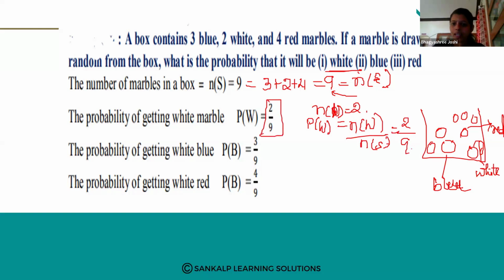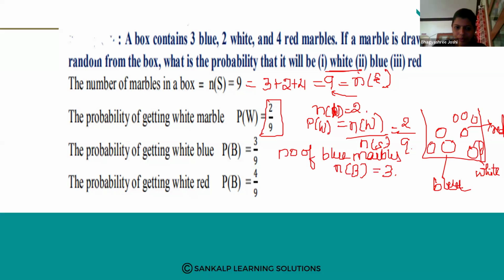Understood? Like that, the probability of getting a blue marble. How many blue marbles are there? 1, 2, 3 blue marbles are there. So the number of blue marbles is n of B, and n of B is equal to 3.